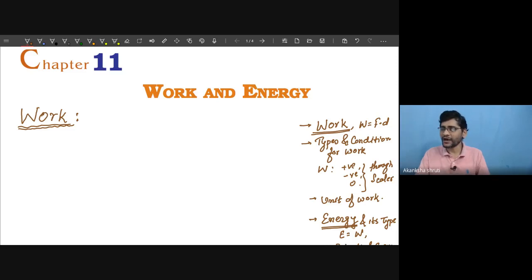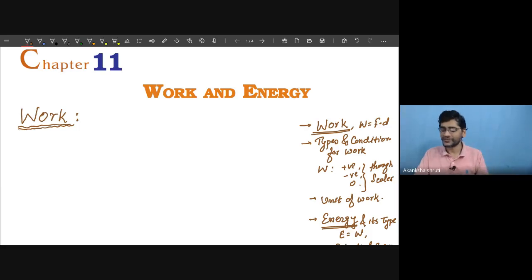Another example: sometimes you are lifting a heavy bag to your school, and you say you are doing a lot of work in carrying your baggage to school or vegetables from the market. But whether that is work in physics or not, according to physics, it is not work. So what is work in physics?